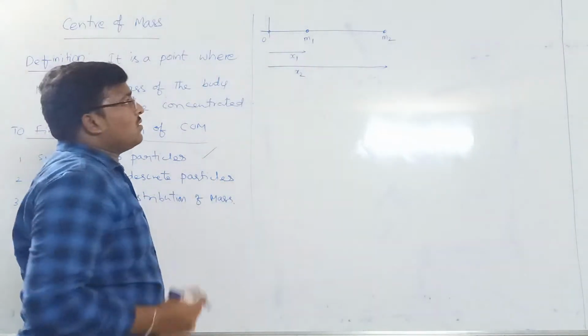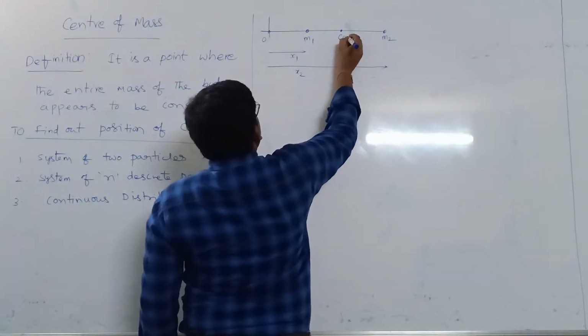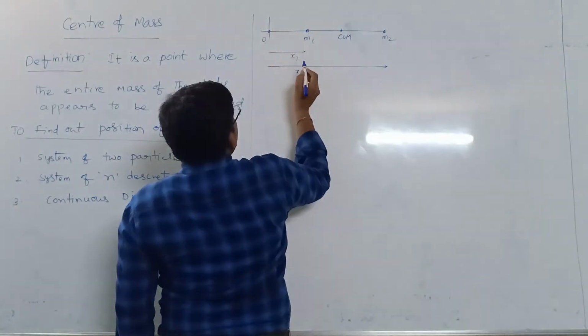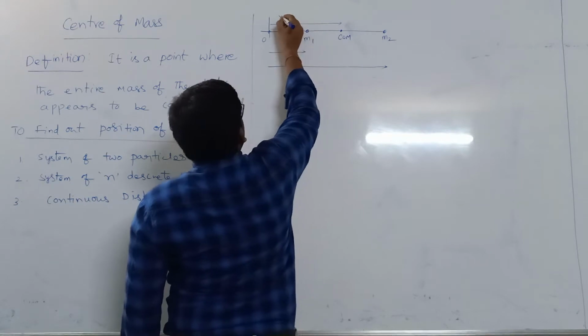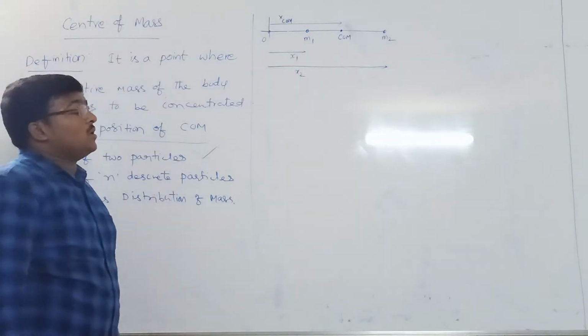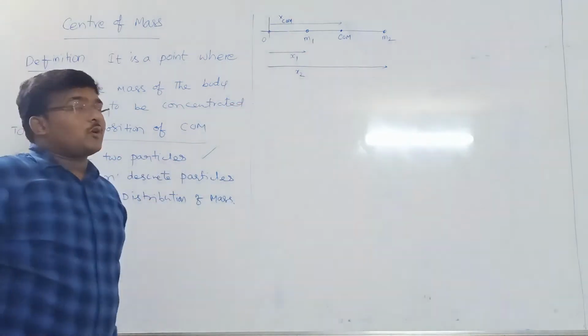Now in between the center of mass will be there. So let me take, this is center of mass and its position will be x COM, x center of mass.